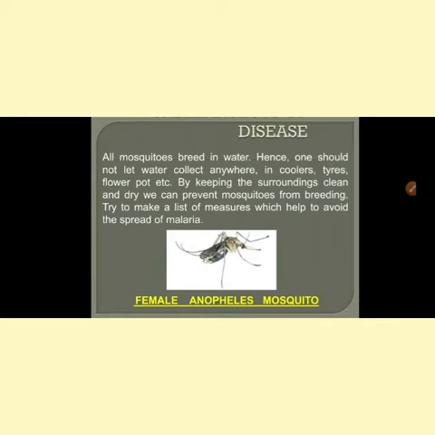Another example, mosquitoes are carriers of germs. Many mosquitoes, not only the female Anopheles mosquito. Wherever there is stagnant water, water that is not flowing, just standing for a number of days, it is a very good breeding place for mosquitoes. Breeding place means the mosquitoes will lay eggs in that water and a number of mosquitoes will be formed from those eggs. These mosquitoes will start biting us, carry the germs and cause infection.